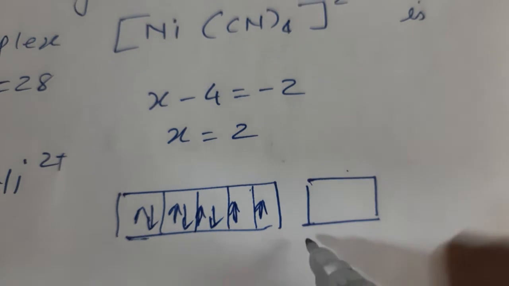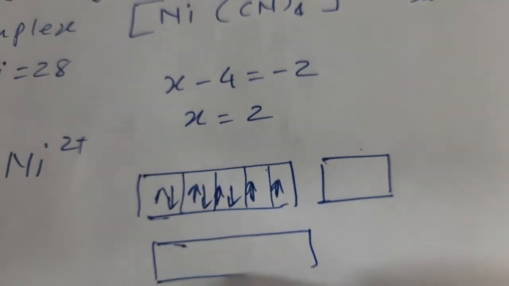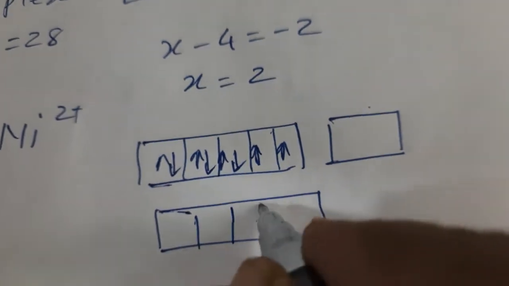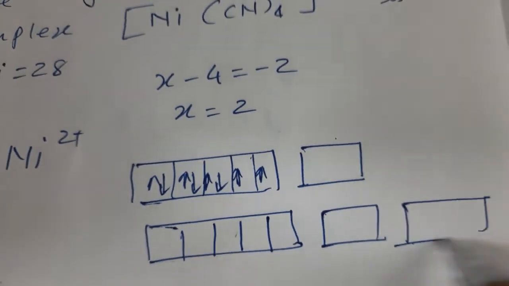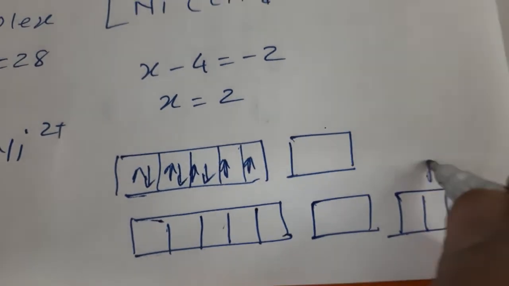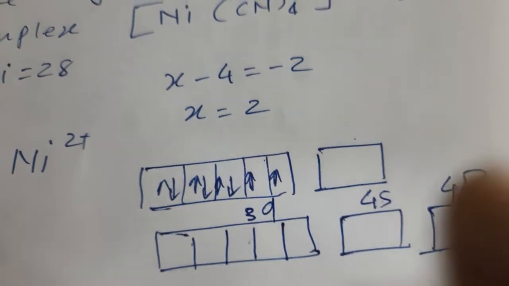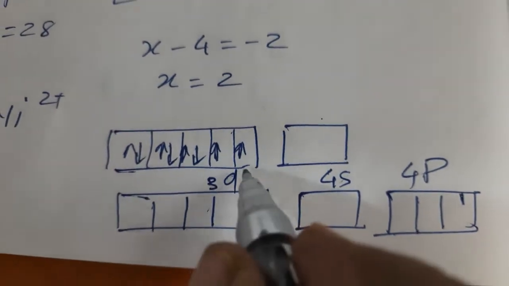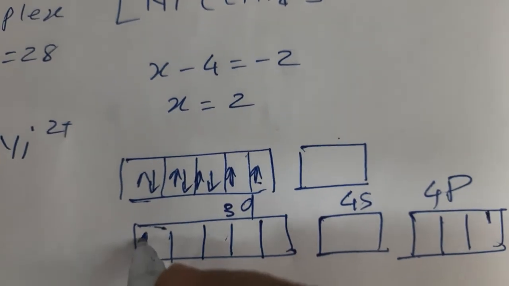So here what we see, it is a strong ligand. So in a strong ligand it will be 1, 2, 3, 4, 5. 3d, 4s, 4p, and 2 electrons are lost because CN is a strong ligand. So pairing will be there. So pairing will be like this.